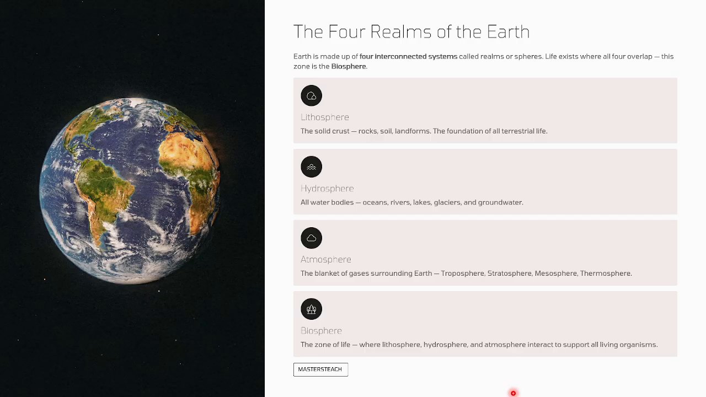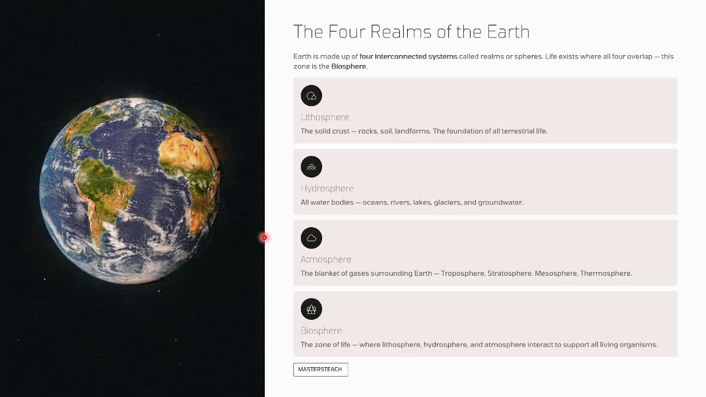So, the four realms of the Earth. Earth is made up of four interconnected systems, which are called realms or spheres. Life exists where all the four overlap. This zone is the biosphere. Okay, one is the lithosphere, which consists of crust, rocks, soil, and landforms, the foundation for terrestrial life.